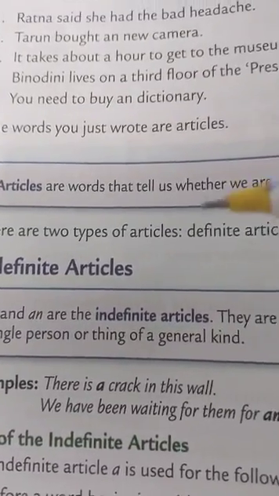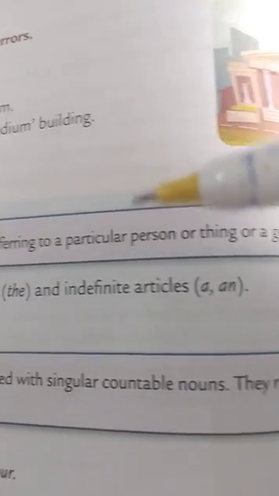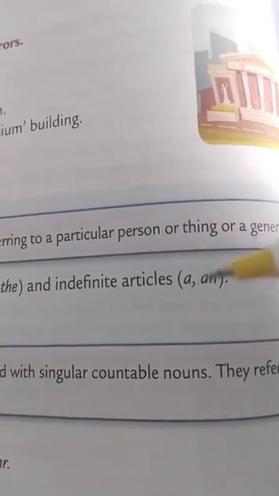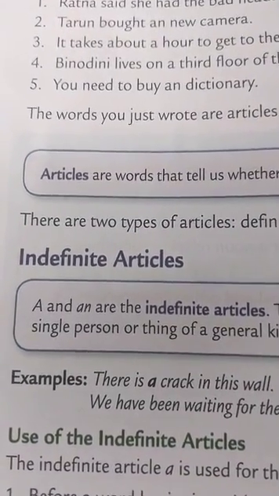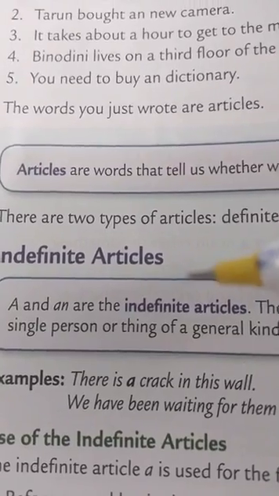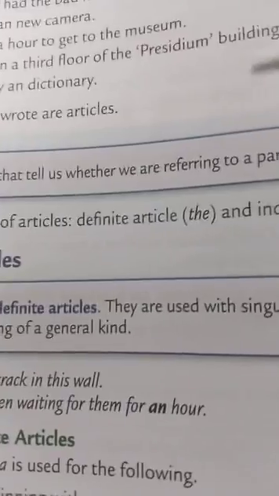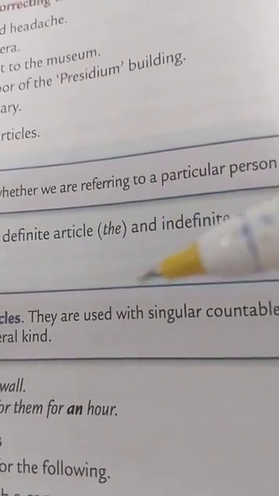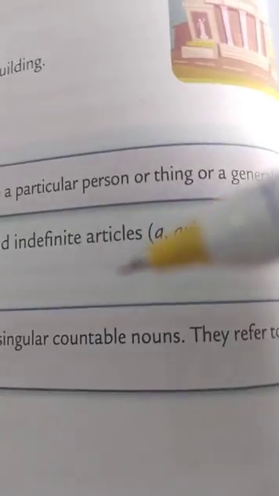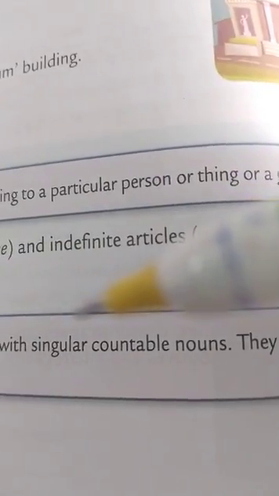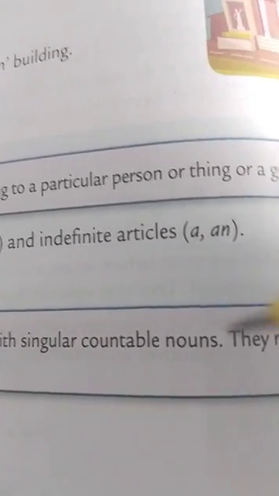Now children, there are two types of articles. They are the definite article the, and the indefinite articles a and an. First of all, let us understand indefinite articles. A and an are the indefinite articles, and children, we use these indefinite articles a and an with singular countable nouns.